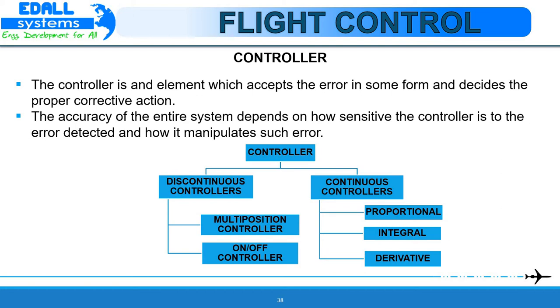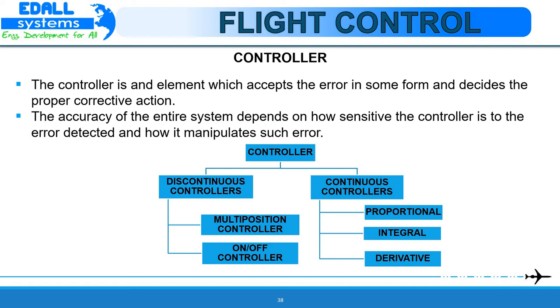is manipulating such error. The classification of controllers is based on the response of the controller and the mode of operation of the controller. For example, in the simple temperature control of a room, the heater is to be controlled. It should be switched on or off by the controller when the temperature crosses its set point. Such an operation of the controller is called discontinuous operation, and the mode of operation is called discontinuous mode of